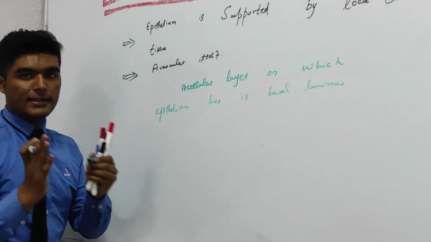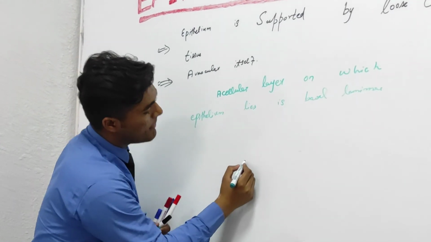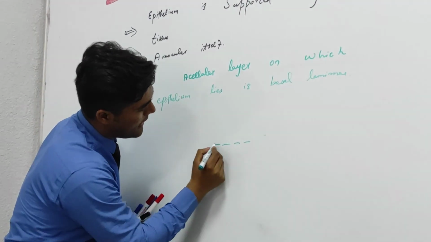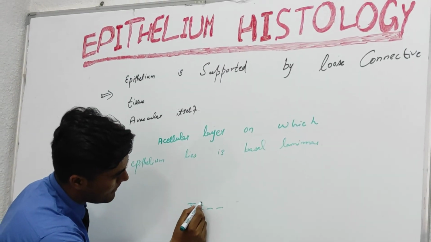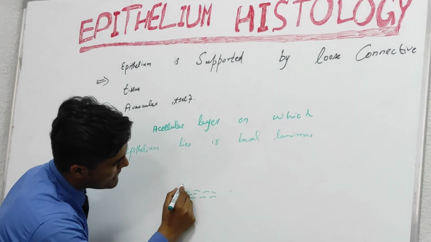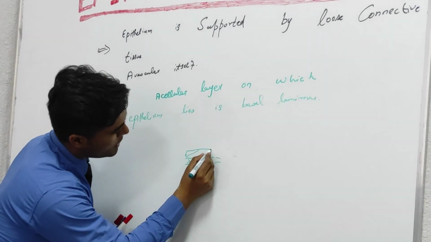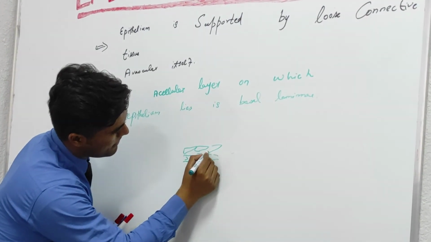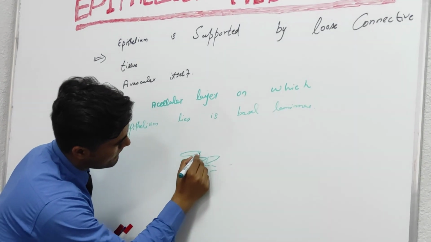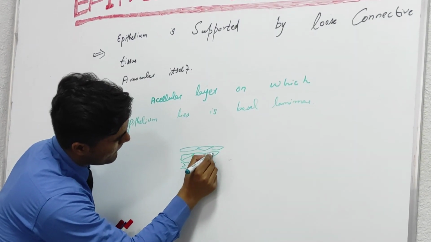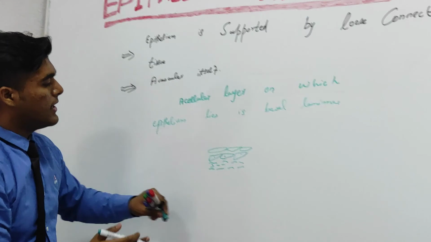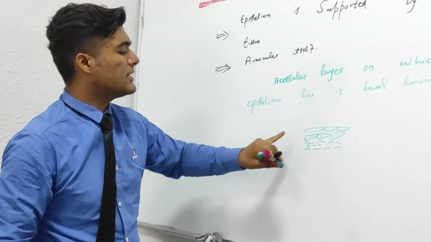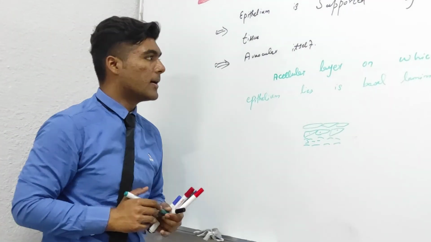For example, in the diagram I draw the basal lamina. Let's say this is our basal lamina, and on the basal lamina we have square shaped cells. It's an example of simple squamous epithelium.